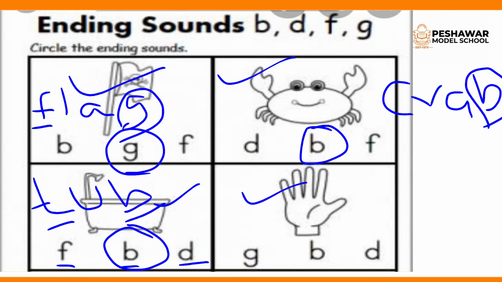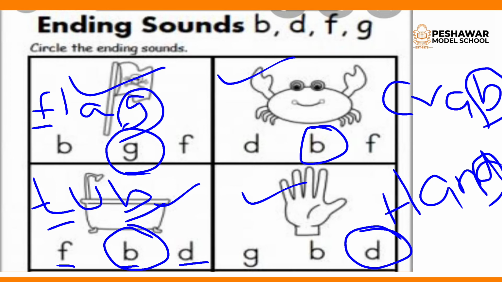Now move towards the next picture. This is a picture of hand, H-A-N-D, hand. Okay, in hand what is the final sound? The final sound is D, hand, D. Okay, so D is correct here.